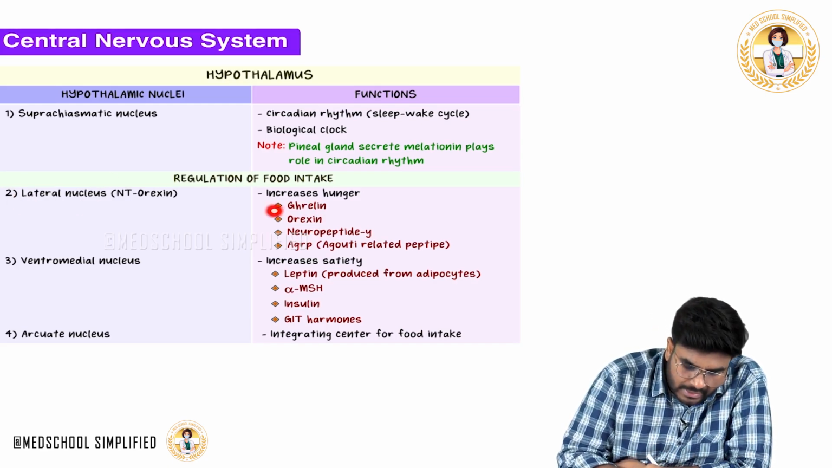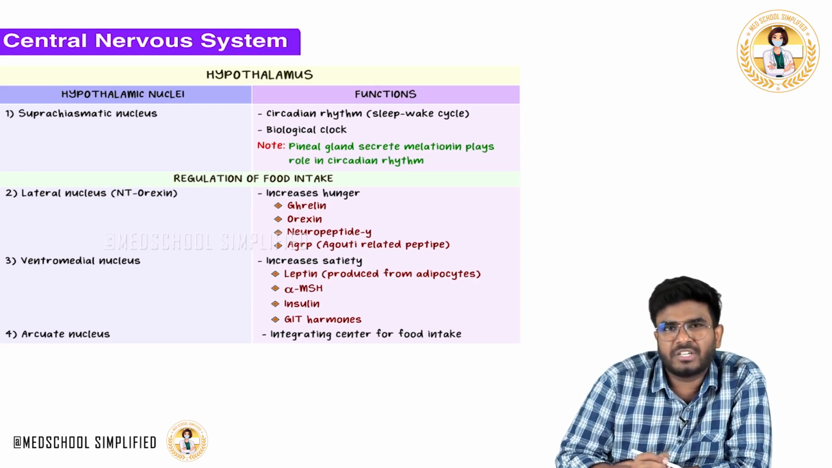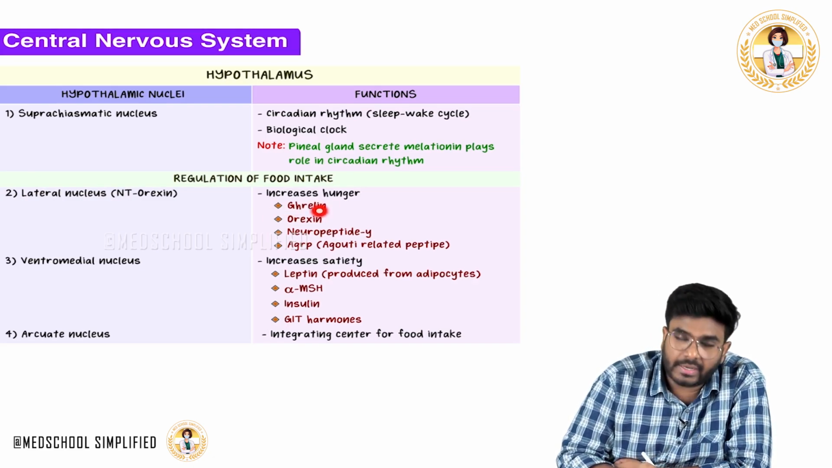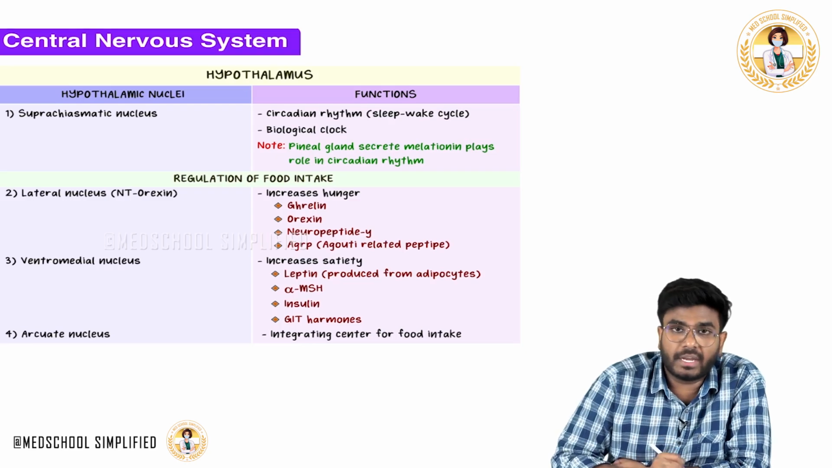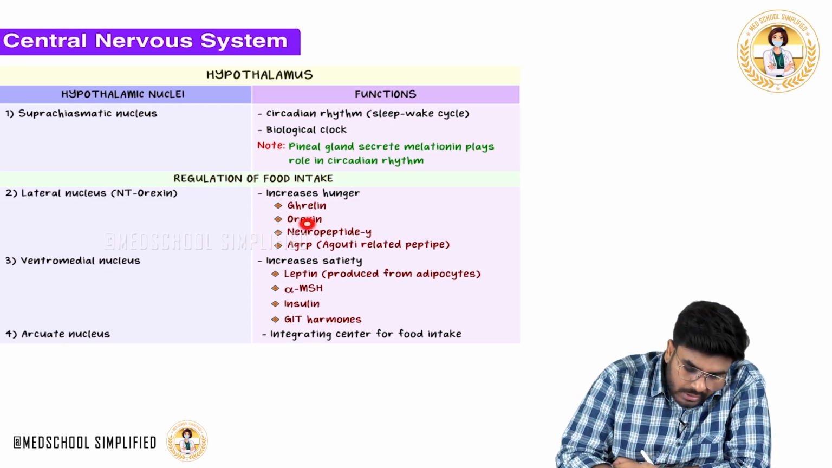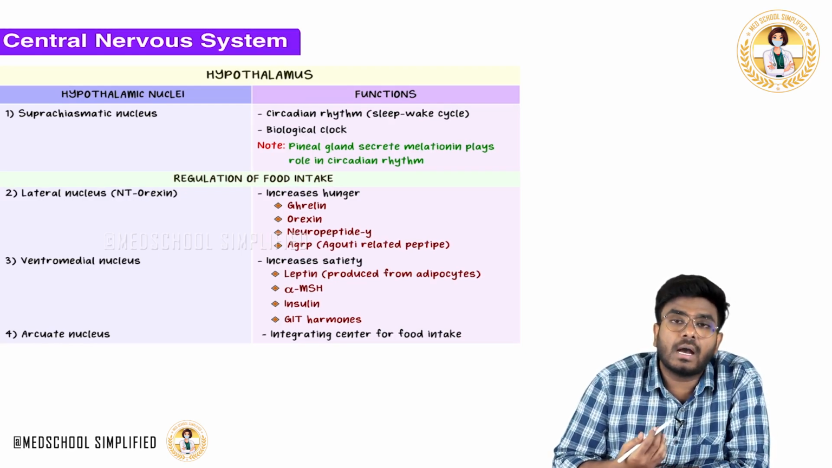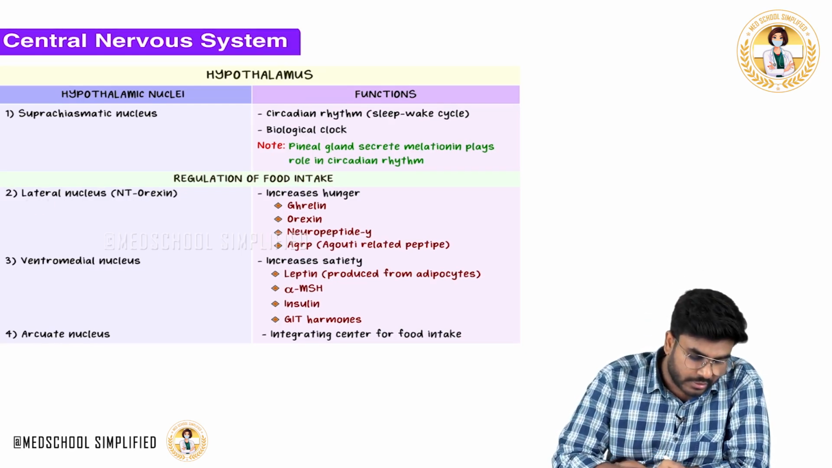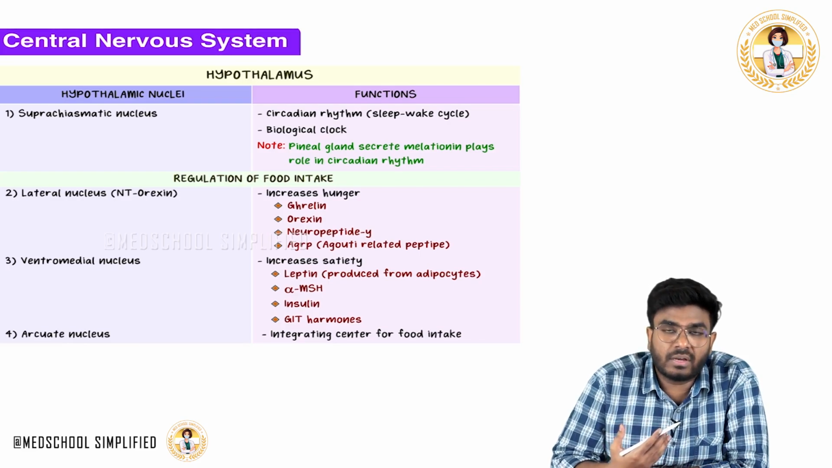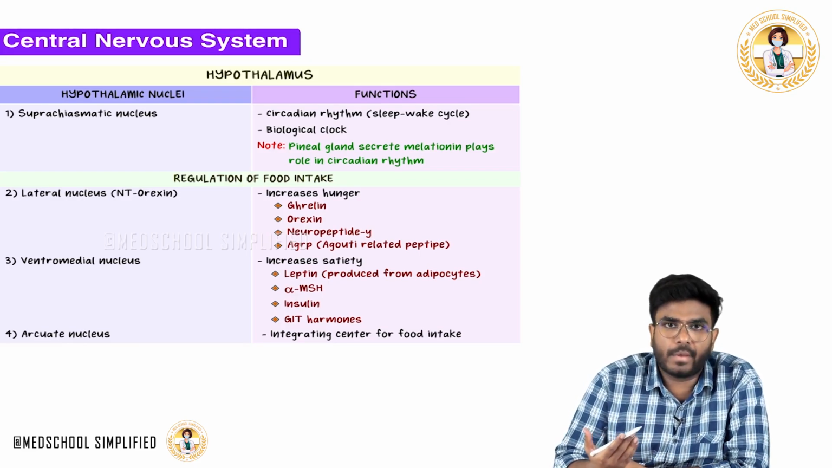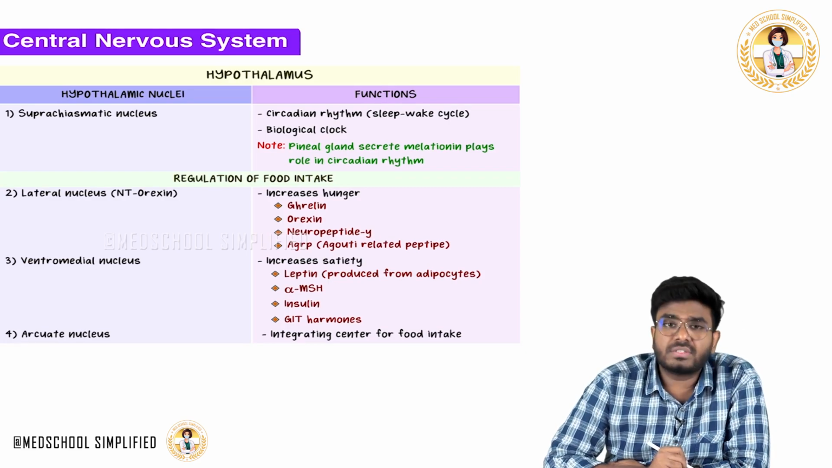All these hormones are produced especially during fasting. Ghrelin, orexins, neuropeptide Y, agouti related peptide, all these substances have a role in increasing the hunger. They will stimulate this nucleus and cause a feeling of hunger. Now one more nucleus is called the ventromedial nucleus, VMN.